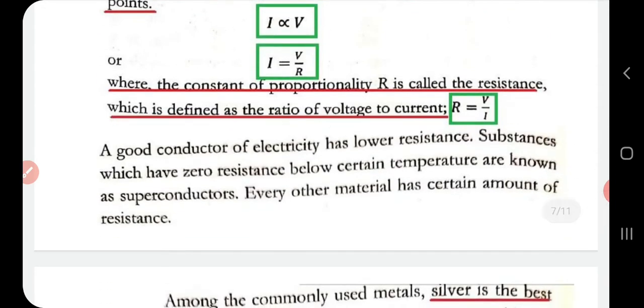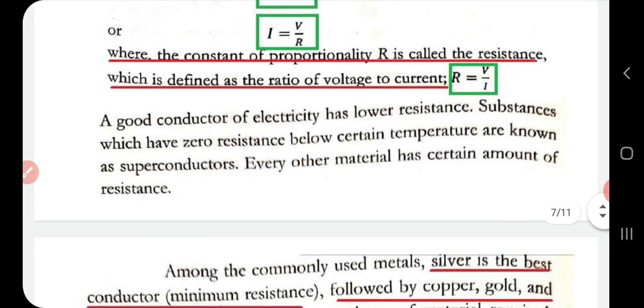Now, a good conductor will have low resistance. When resistance is low, more and more electrons can flow, that is, more and more current flow is possible, and hence the material becomes a good conductor. So a good conductor of electricity will always have lower resistance.